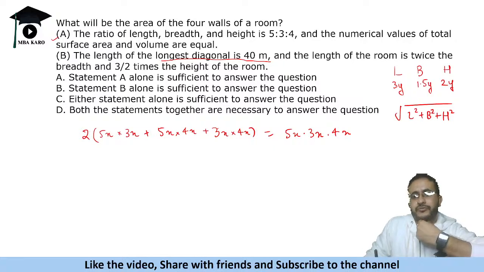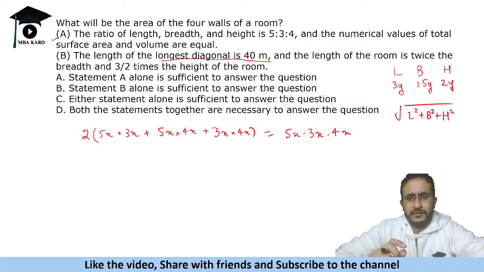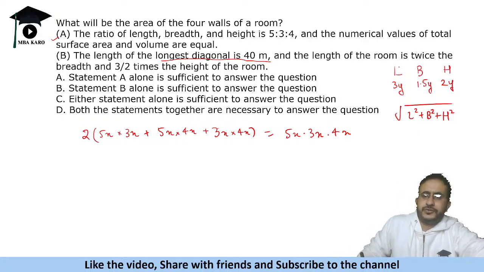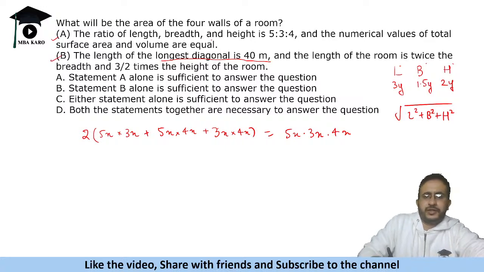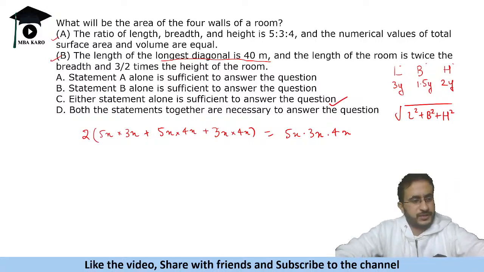You will get a value of this square plus this square plus this square under root, so that is given as 40. So you will get some value, right? You are not supposed to calculate the value, you just need to tell can you find the value. So you can find the value of y, so you can find length, breadth and height and subsequently calculate the area of four walls. So either statement alone is sufficient to answer the question.